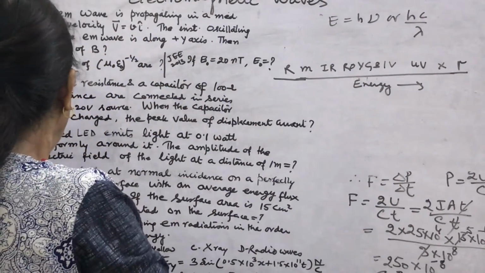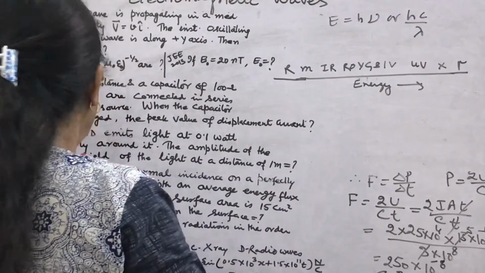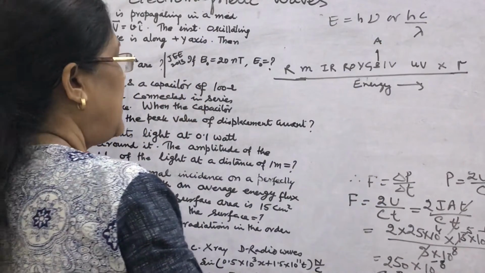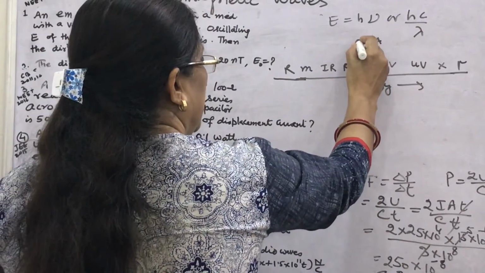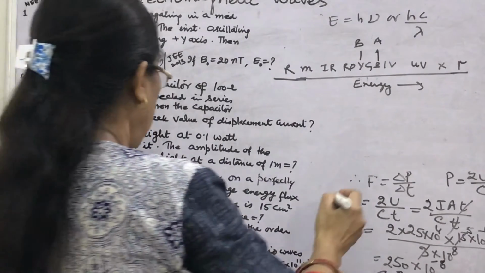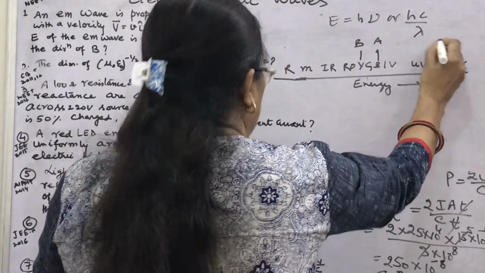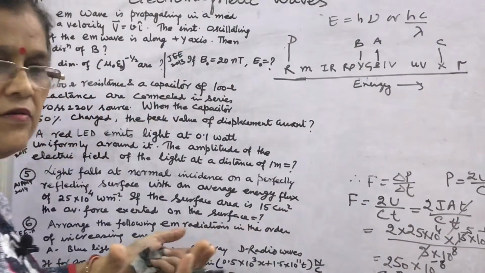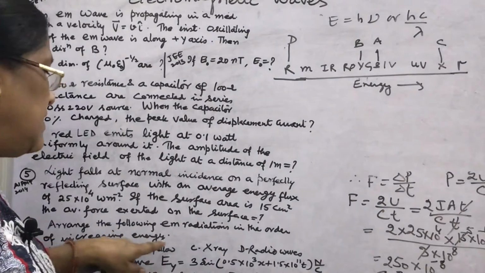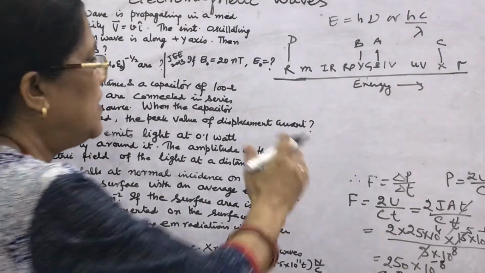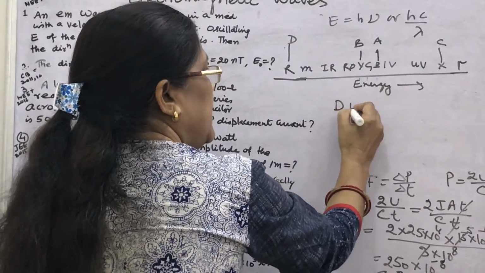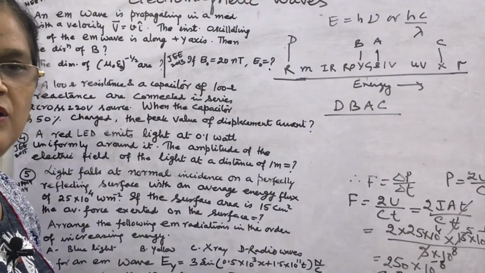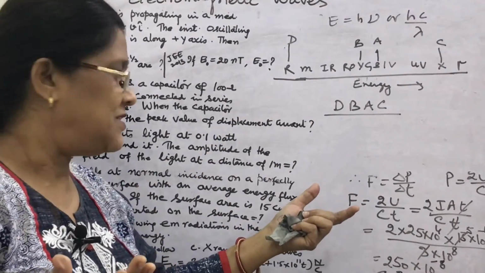Now mark here, this is blue light and it is written A. So this is blue, you write A here. This is yellow light, you write B. This is X-ray, you write C. And this is radio wave, you write D. Again, look, what is the increasing order of energy? The increasing order of energy will be DBAC. This is the correct option. You learn the trick and find the correct answer.